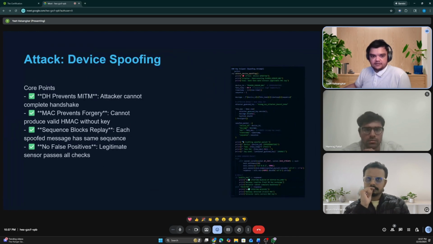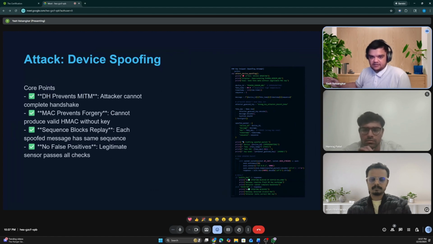Device spoofing. An attacker tries to send a message impersonating a sensor, whatever it is. What happens is DH prevents MITM. The attacker can't complete the handshake, so they can't derive the correct keys. MAC prevents forgery even if they guess an encryption key. Even if they guess an encryption key, they can't provide a valid MAC.